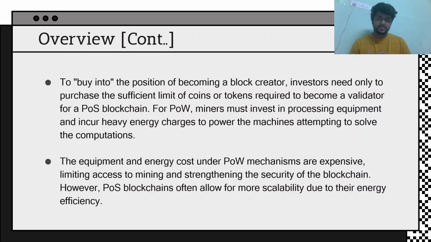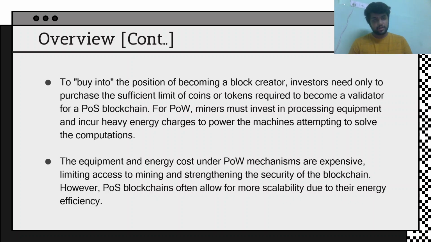But in proof of stake, the cost of block creation itself is very low, because we don't have to compete and we don't have to spend such energy, so the transaction fee is also comparatively much less than the proof of work consensus mechanism based on Bitcoin. So this is the basic difference. The other difference is obviously that since we are solving a mathematical function and it is mathematically backed, it will be more secure than just making one person do the job and the rest verify it.